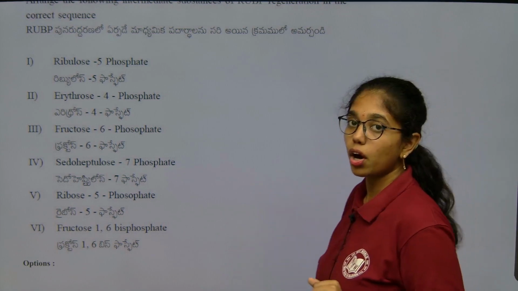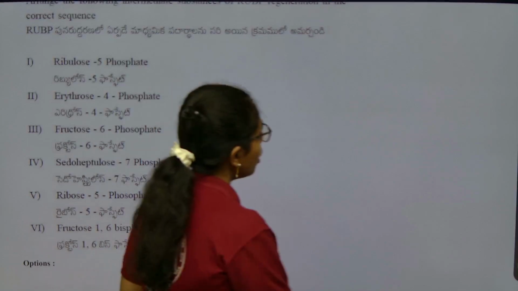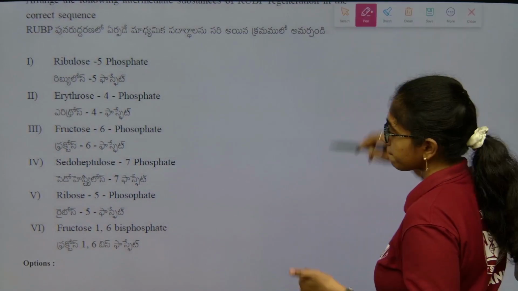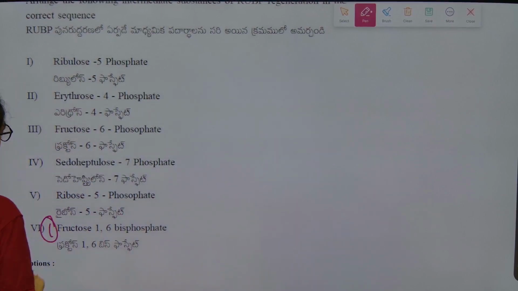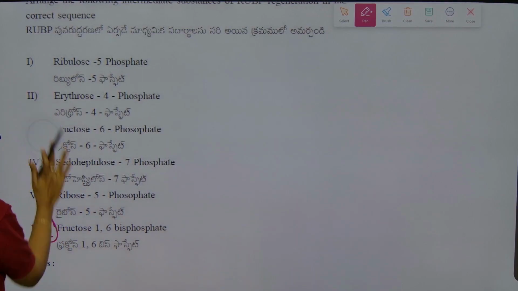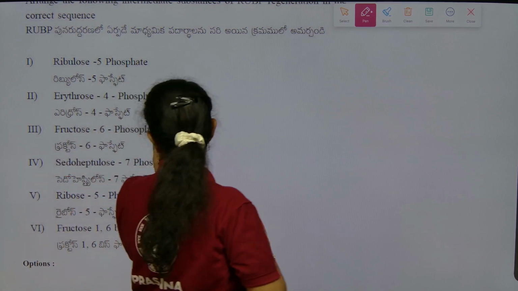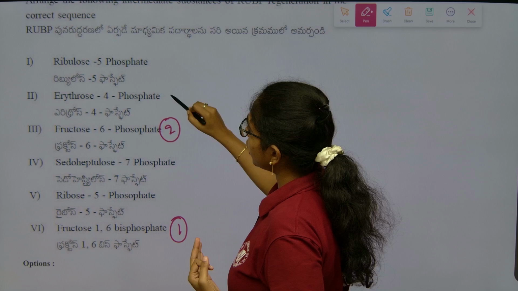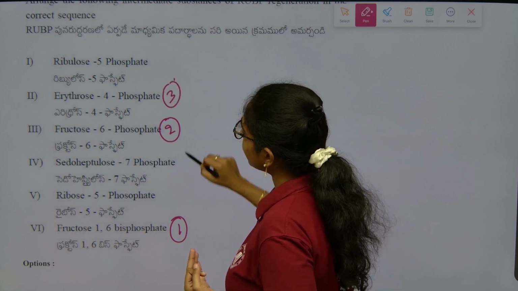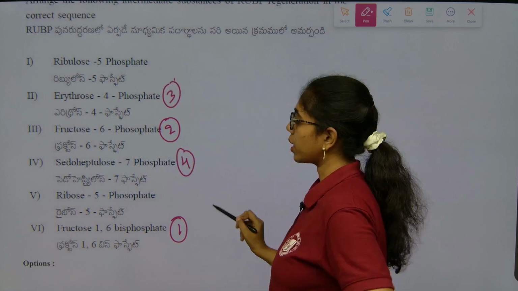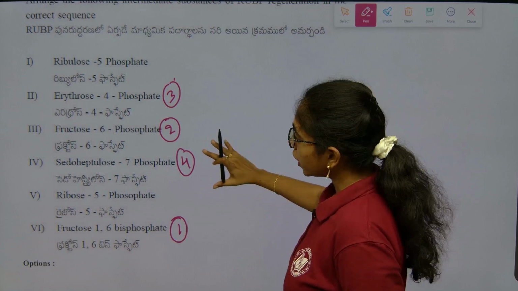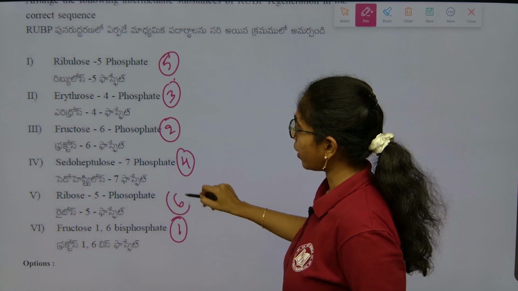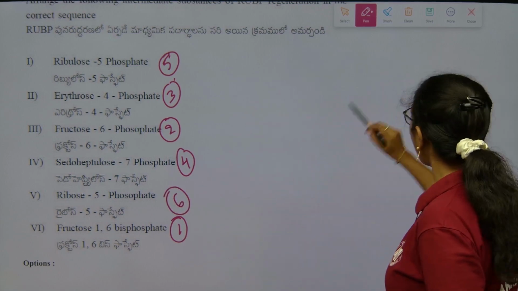So what is the order? The first product is fructose 1,6 bisphosphate. Remember the products properly. Second is fructose 6 phosphate. Third will be erythrose 4 phosphate. After that, pseudoheptulose, the largest organic substrate here. After pseudoheptulose, it is ribulose 5 phosphate, and last is ribose 5 phosphate. This will be the order, do remember.